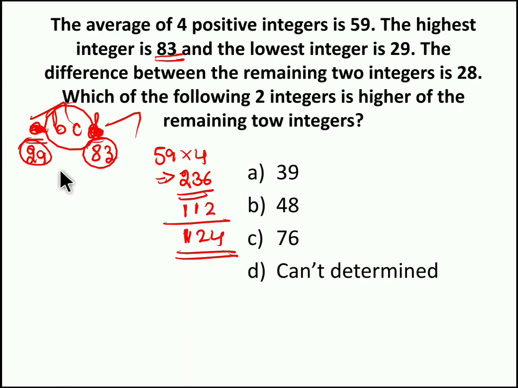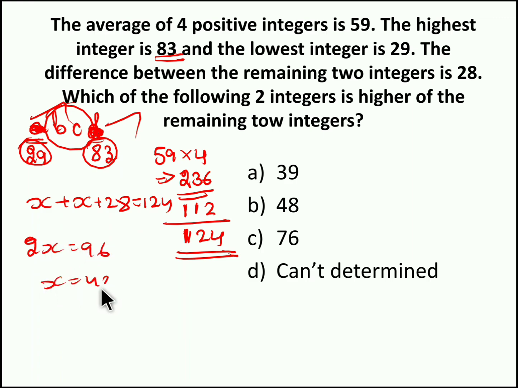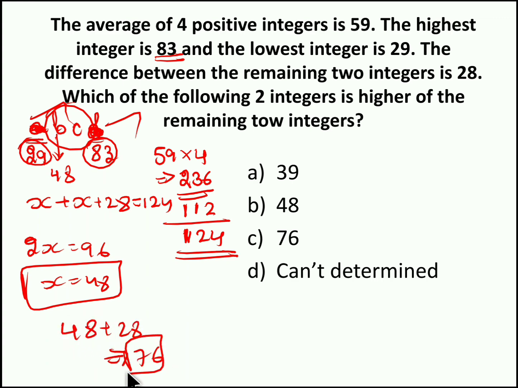Now we have a hint in this question. The difference between the remaining two integers is 28. So if the first integer is x, the second integer will be x plus 28. So when we sum it, we get 124. If we solve it, we get 2x equal to 96, x equal to 48, and we found one integer is 48. So if B is 48, C will be 28 higher compared to B. So 48 plus 28, we get 76. So 76 is the highest of the remaining two integers. Hope you got the point. So the answer for this question is 76.